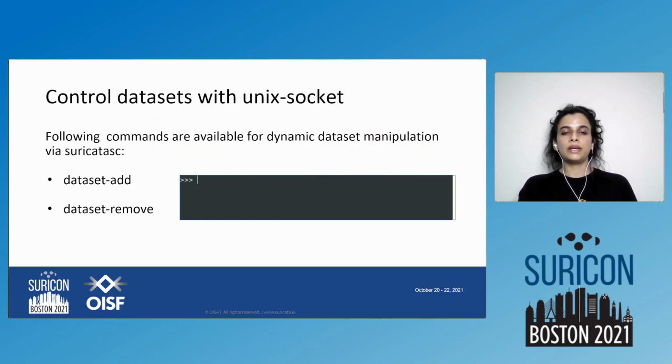So here we have a small GIF that demonstrates how we can control datasets and manipulate them using Unix socket. There are these two commands available for datasets, that is dataset-add and dataset-remove. They do as the name suggests, and you can run them via suricata-socket control. And both of them expect the name of the dataset, the type, and the data, the exact data that you want to add or remove in a particular dataset.